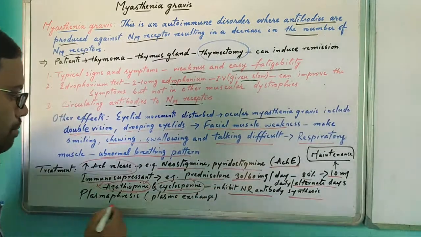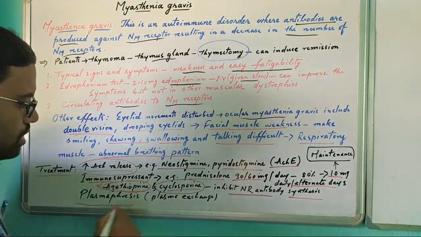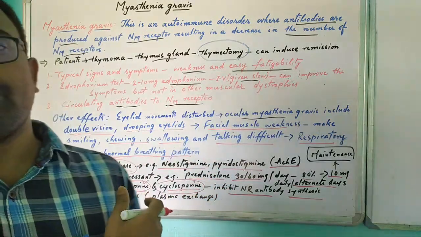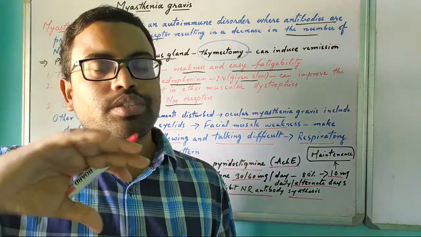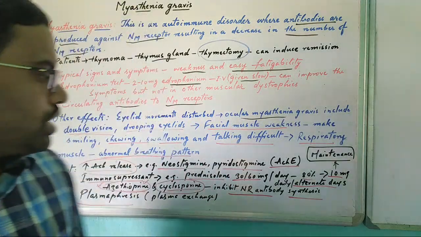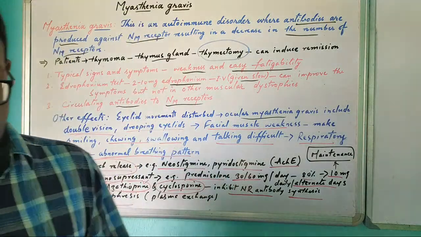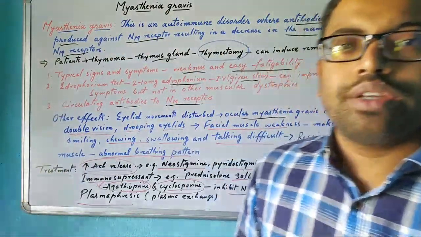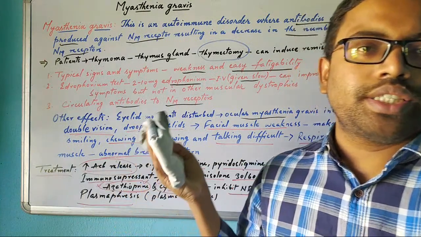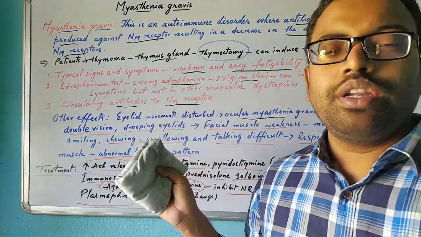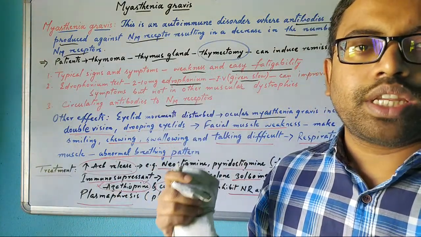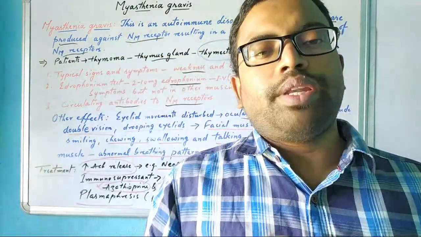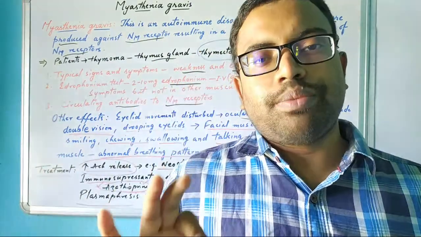Then plasmapheresis. In a patient suffering from myasthenia gravis, plasmapheresis means exchanging that person's plasma, which can remove the problem. There is no proper release of acetylcholine, or no proper binding of acetylcholine because of a lack of nicotinic receptors.